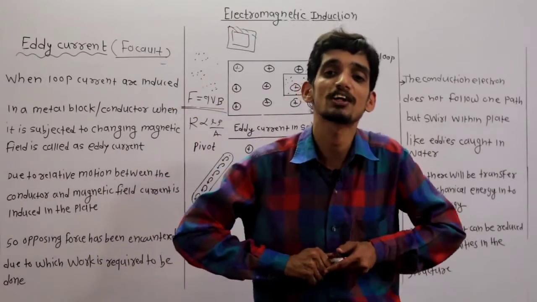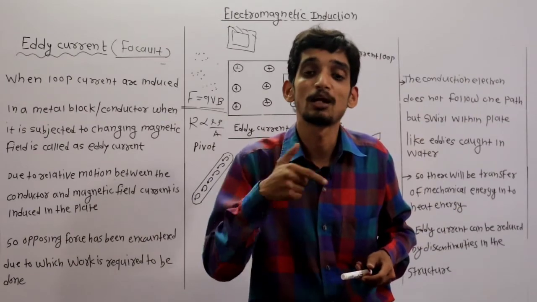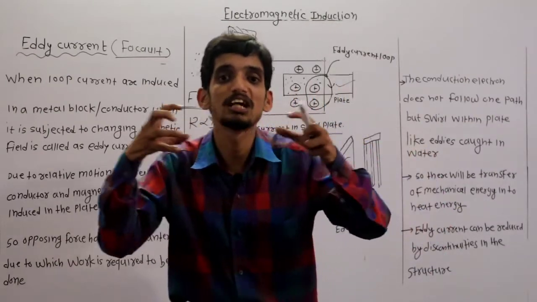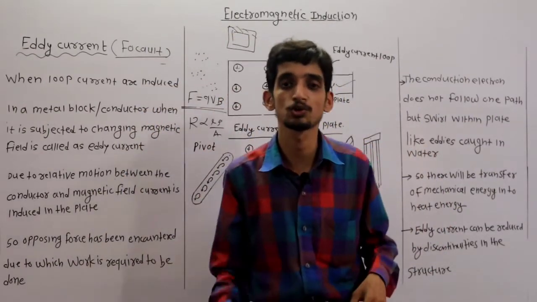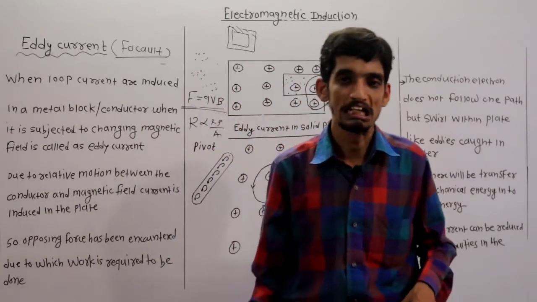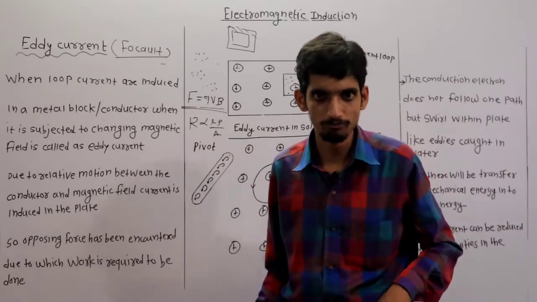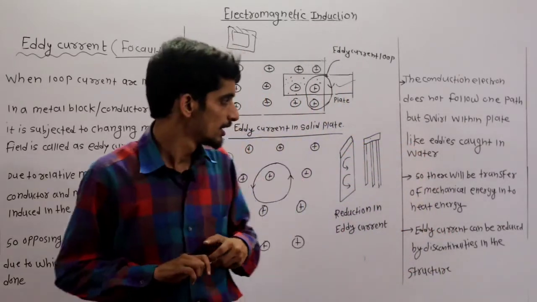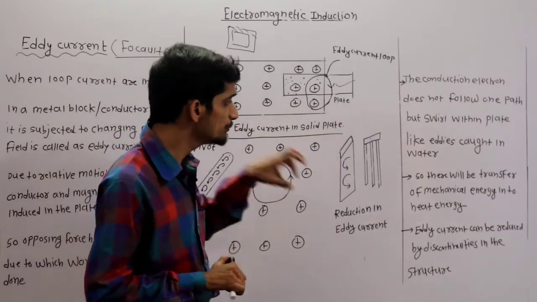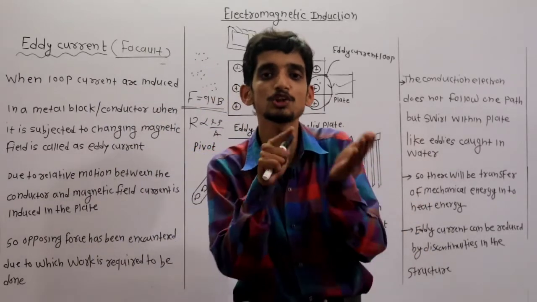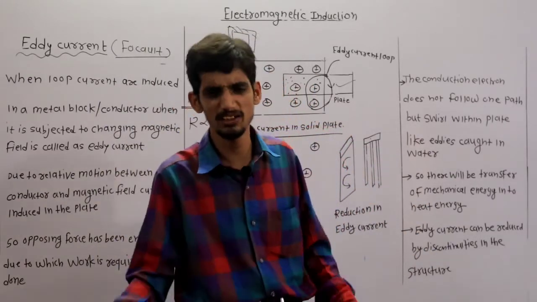That's why the core of the transformer is made up of stampings. It is not a continuous block of iron metal. Clear? This is the reason. Now there will be conversion of mechanical energy into heat energy.